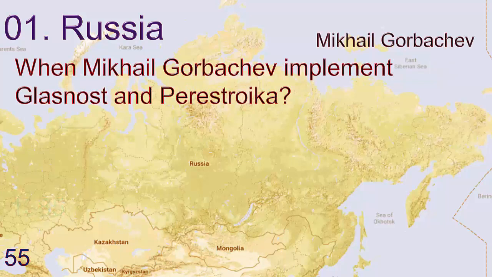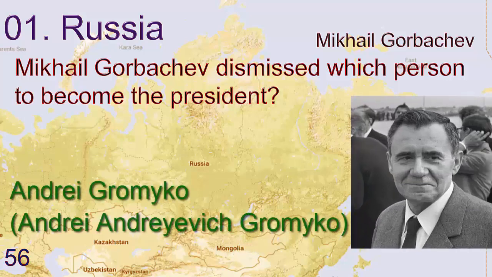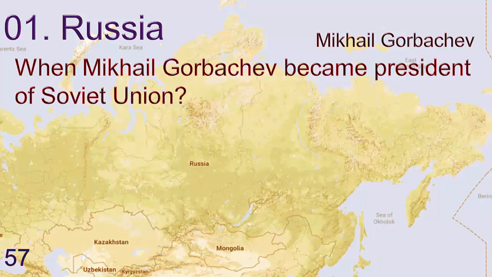When Mikhail Gorbachev implemented Glasnost and Perestroika? Answer is 1987. Mikhail Gorbachev dismissed which person to become the president? Answer is Andrei Gromyko.